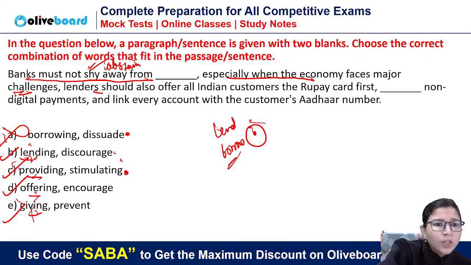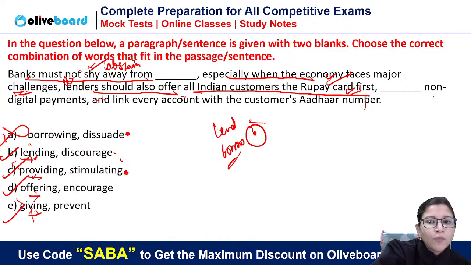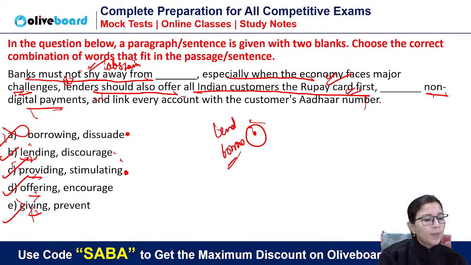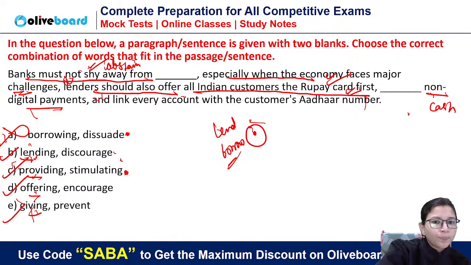Lenders should also offer. Now, who is the lender here? Banks. Banks are lenders because they are giving the money. Lenders means banks should also offer all Indian customers the RuPay card first. Means they should give the customers a RuPay card. Now, if you are giving customers a RuPay card, then what are you doing? Non-digital payments means cash payment. So if you are giving a card to any person, are you encouraging or discouraging non-digital payment? Non-digital payments means cash.